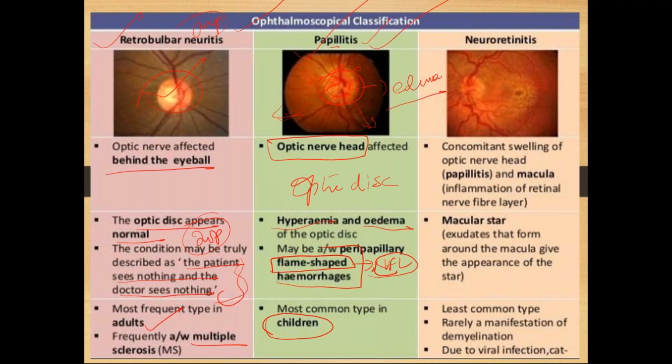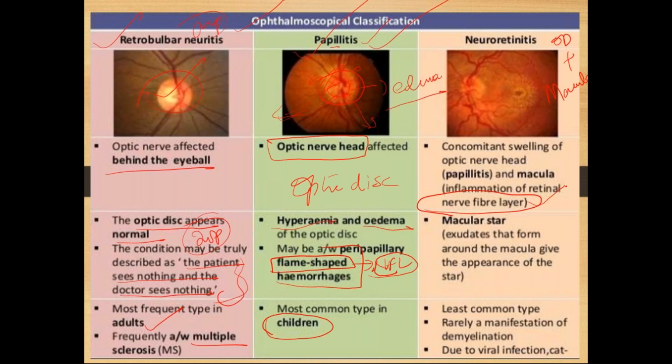Now coming to neuroretinitis. In this, along with the optic disc, the macula also gets involved. Right? That is the surrounding retina also. Most commonly the macula also gets involved. So why does the macula get involved? Because the inflammation spreads along with the optic disc into the nerve fiber layer of the retina. In the morning I told you that the optic nerve will continue as the nerve fiber layer, right? So they extend into the nerve fiber layer also.